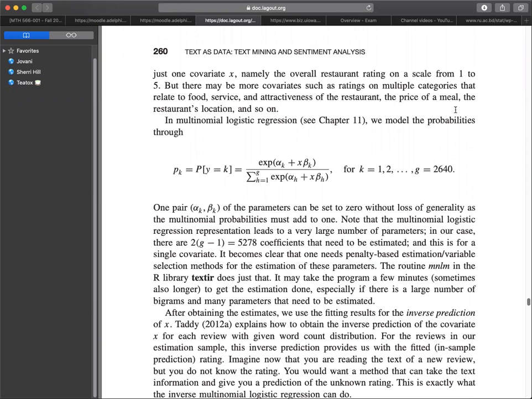Note that the multinomial logistic regression representation leads to 2 times (G minus 1), which is 5,278 coefficients. It becomes clear that one needs penalty-based estimation variable selection methods for the estimation of these parameters. After obtaining the estimates, we use the fitting results for the inverse prediction of x.